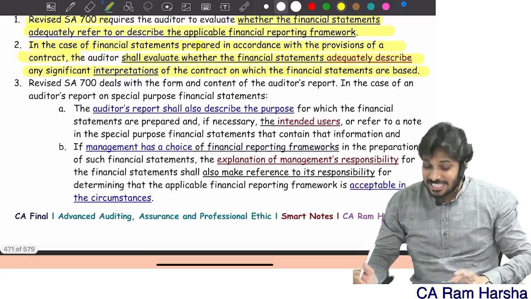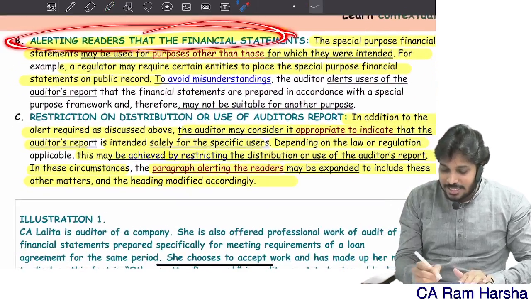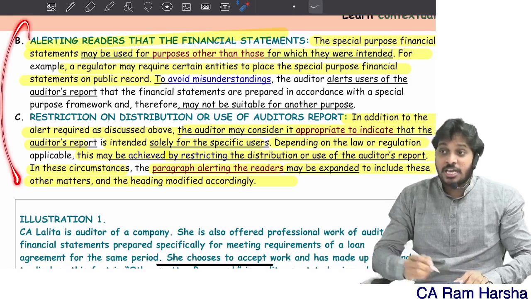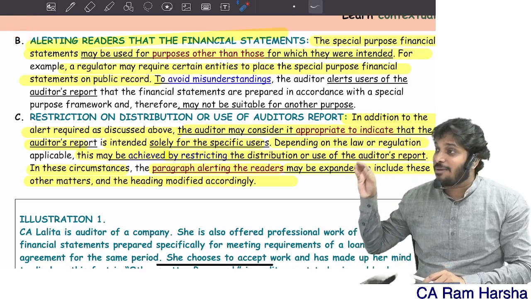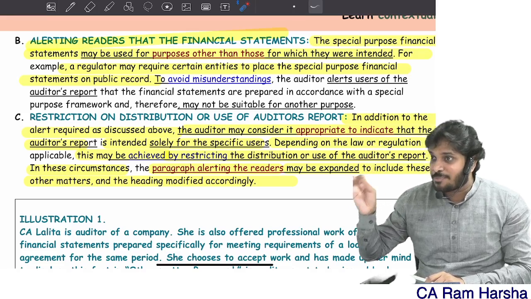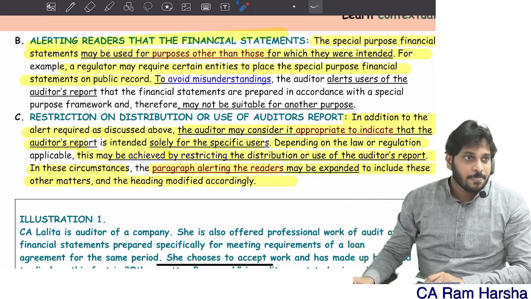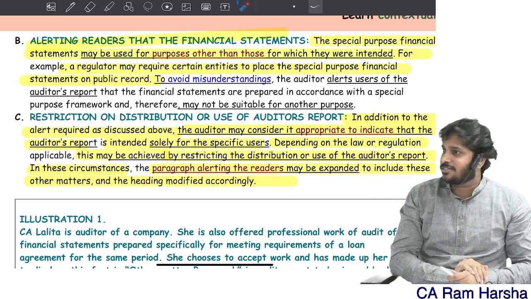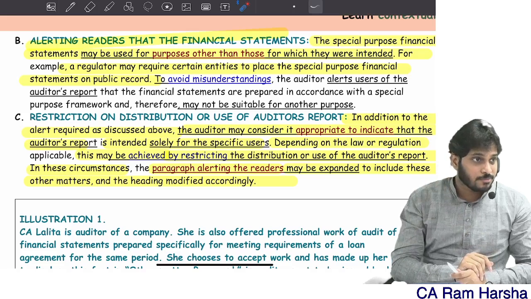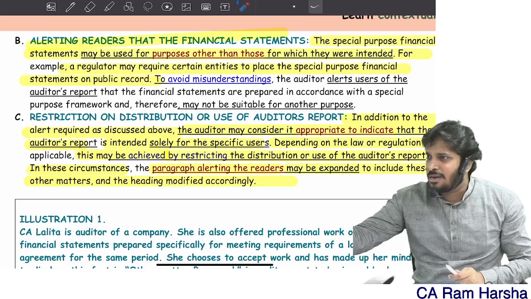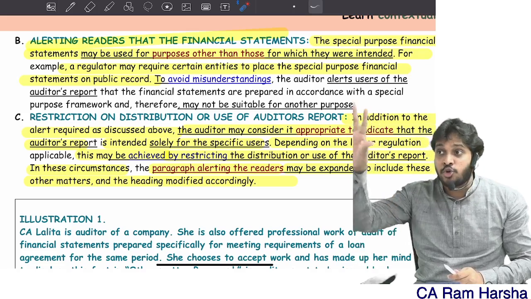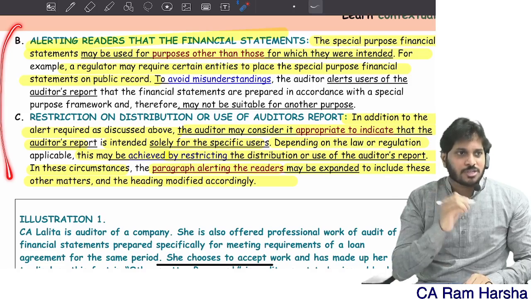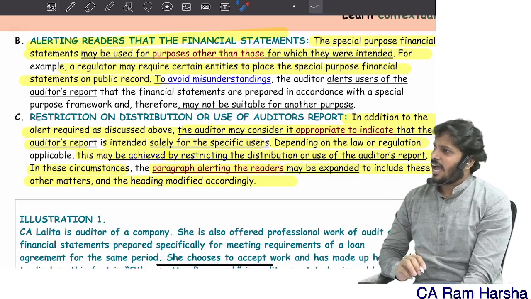Are you clear? Especially this requirement of alerting the readers and the requirement of mentioning that it is restricted for use and distribution is even more important if at all the company is liable to place special purpose financials in a public domain. If at all privately given, even if I don't use that para in the audit report, I'm not bothered because it won't go to anybody else. But if at all I have to place in a public domain, if at all that report is going to be used by multiple people, not just those specific users but a group of people, in these cases I'll put it. But whether there's a requirement like that or not, I always put. In case of special purpose financials, I always put this.